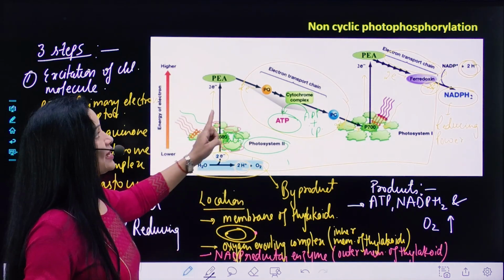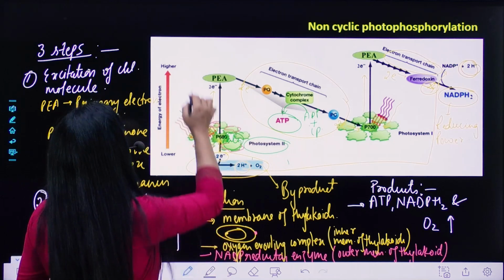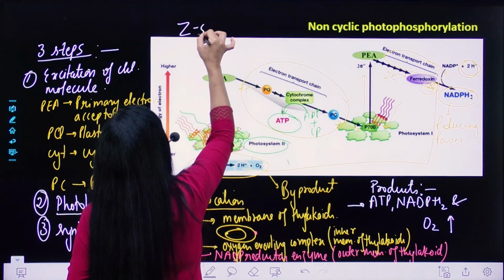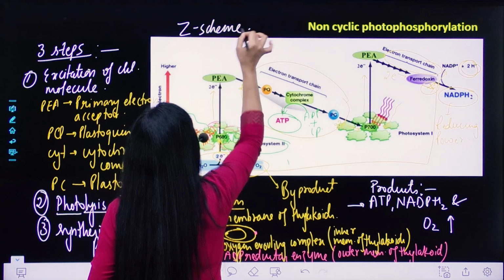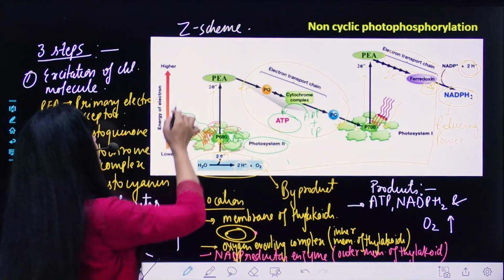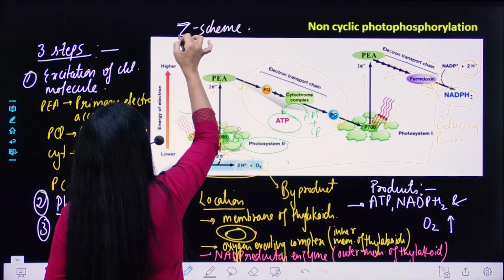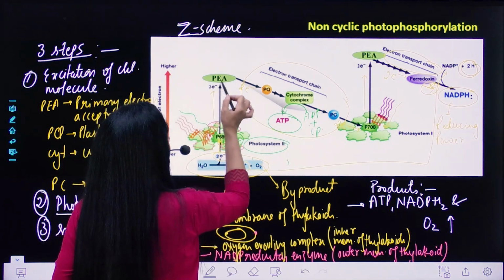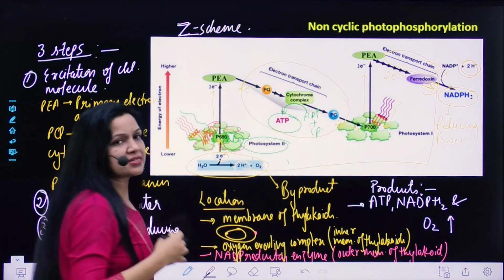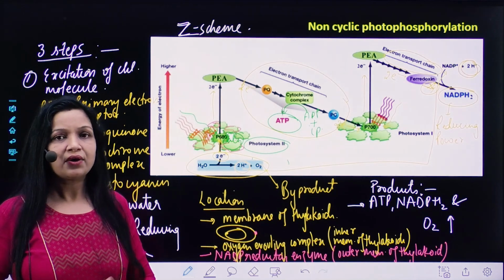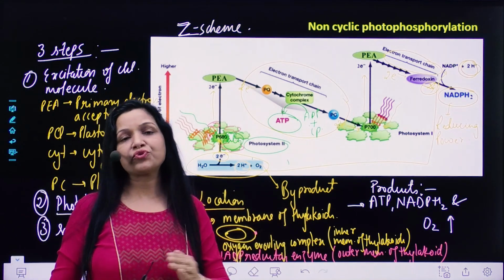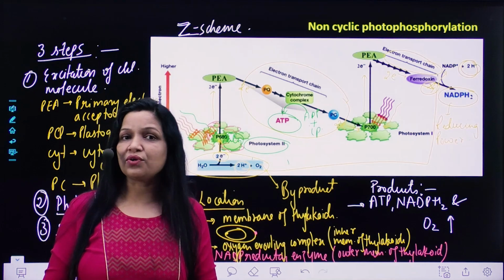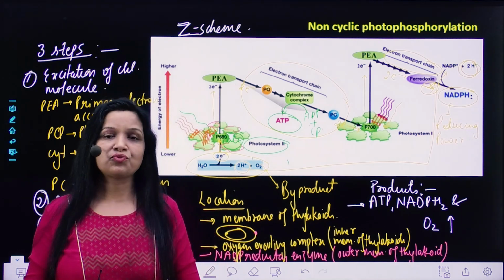Now this non-cyclic photophosphorylation is also called the Z scheme. Why do we call it the Z scheme? A scientist must have thought that it goes like this, and then this, like it goes up, down, and then up. So it is also called the Z scheme, right? So this is about non-cyclic photophosphorylation. Now in the next video, we'll discuss cyclic photophosphorylation.